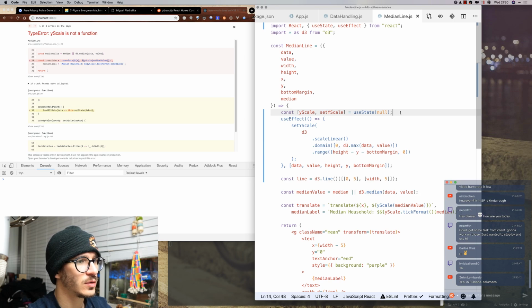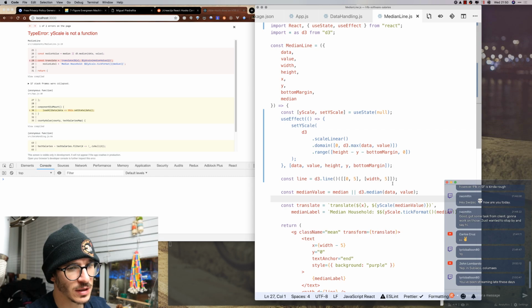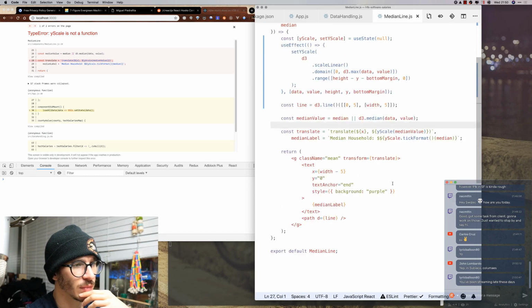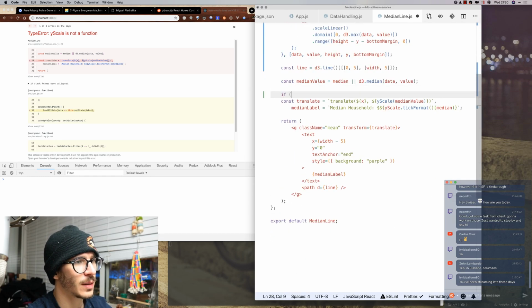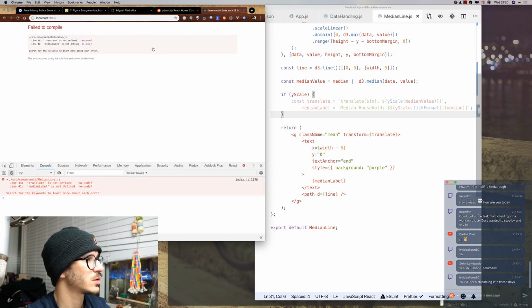So useYScale, setYScale, then we can, I guess we should potentially wrap this in an if. I'm not sure yet how I feel about this. We're gonna see how it works.